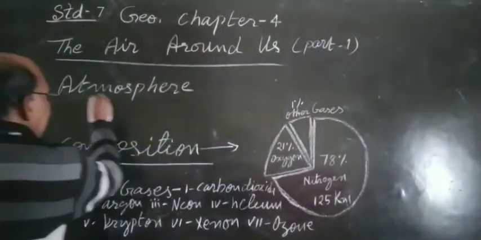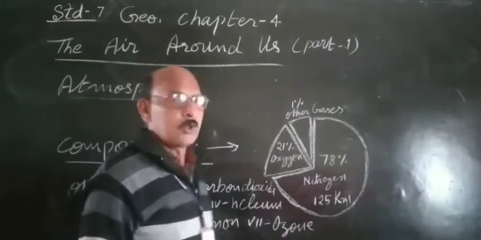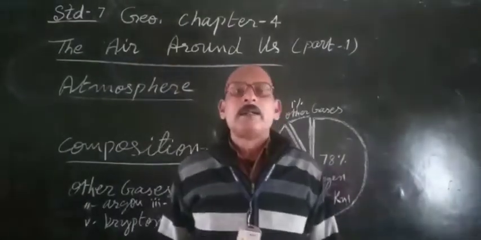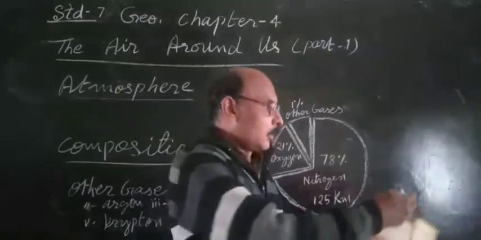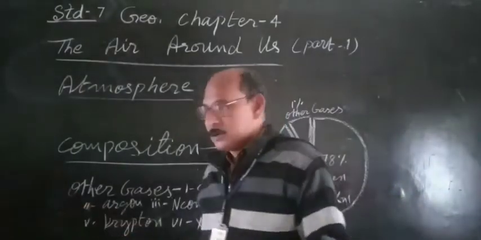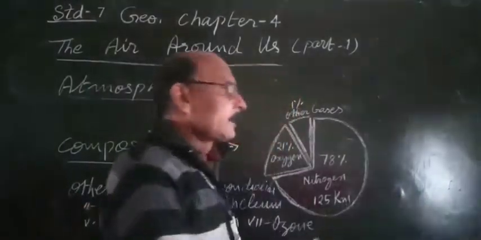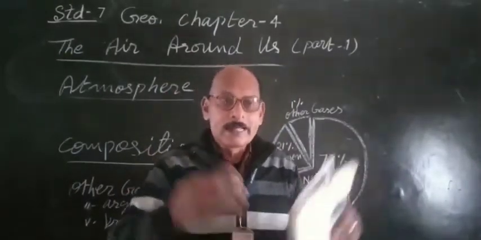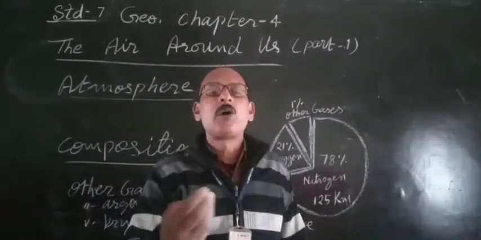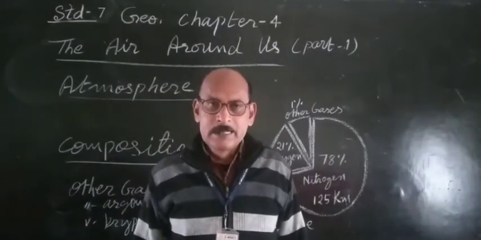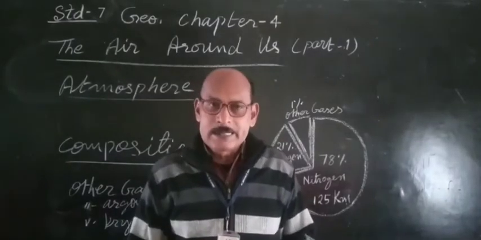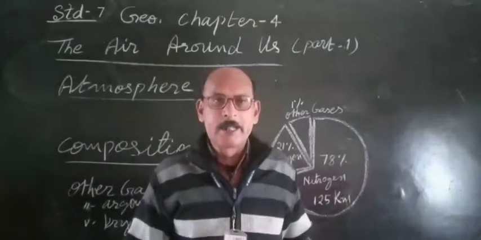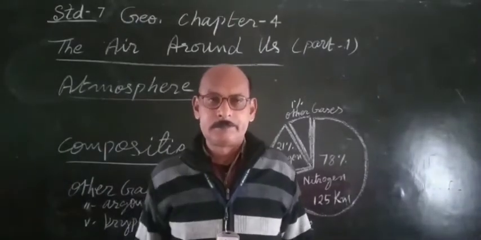Atmosphere. First we are going to see atmosphere. You know what is atmosphere? All around you there is air. That is called atmosphere. That means the earth's surface is surrounded by air, which is called atmosphere.